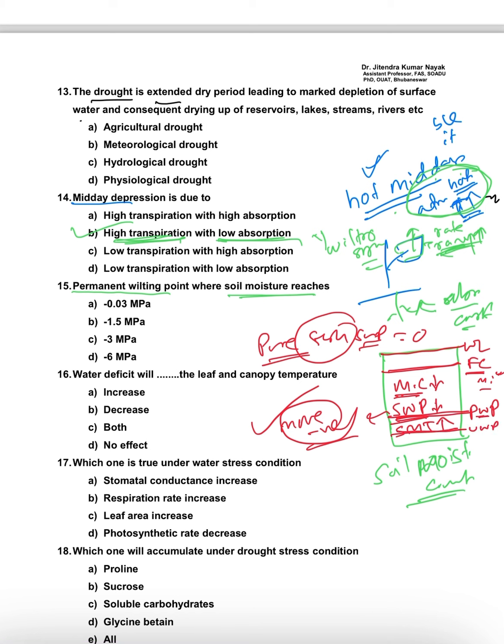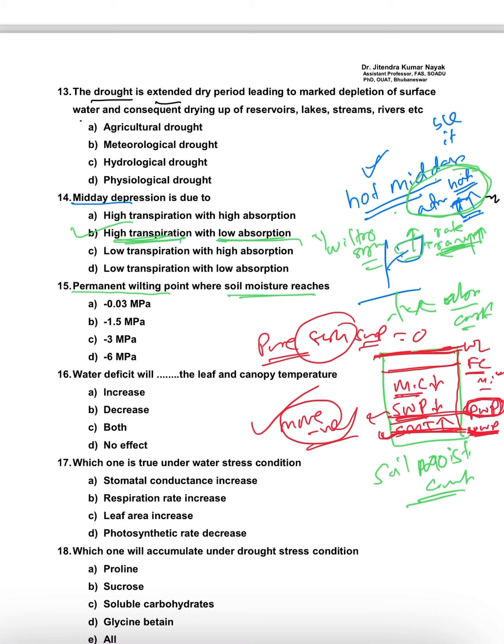Permanent wilting point means the plant will start showing wilting symptoms during daytime, but it will recover during the night time. That means if at this point we irrigate the crop, then the crop will survive. But what about the ultimate wilting point? If the moisture level decreases further, then the plant will not recover even after irrigation. This is called the ultimate wilting point.